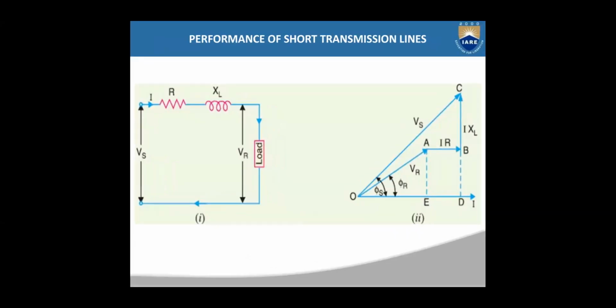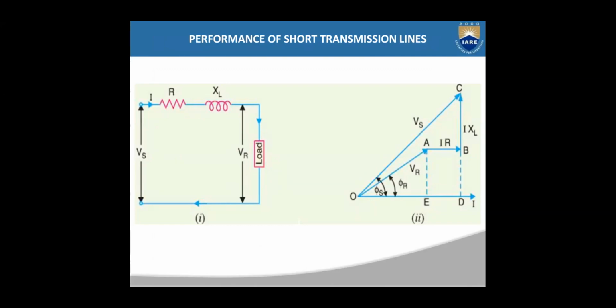Now let us study the performance of short transmission lines. You have three types of transmission lines: short, medium, and long. Out of those three, consider the first, which is the short transmission line, and study its performance. It has a length of up to 80 kilometers, and the voltage level will generally be less than 20 kilovolts.